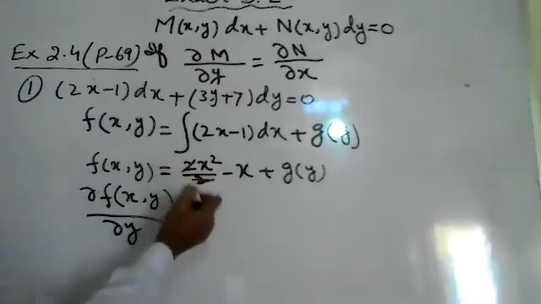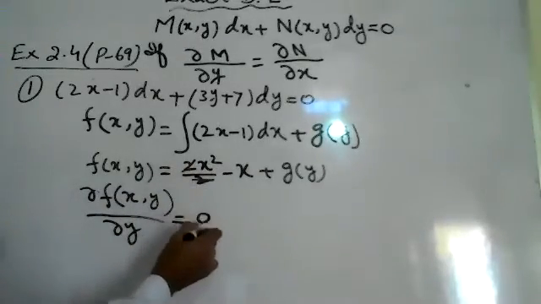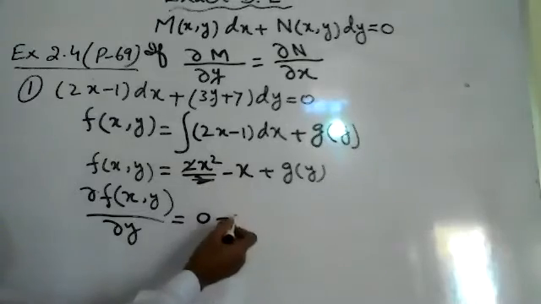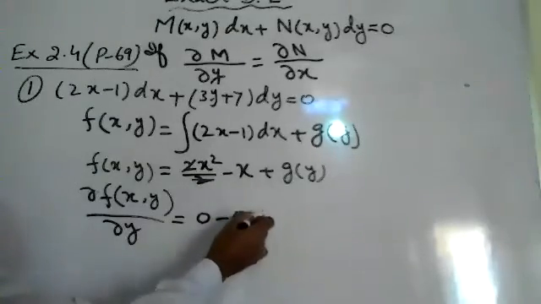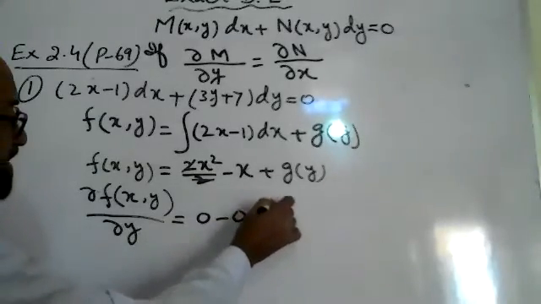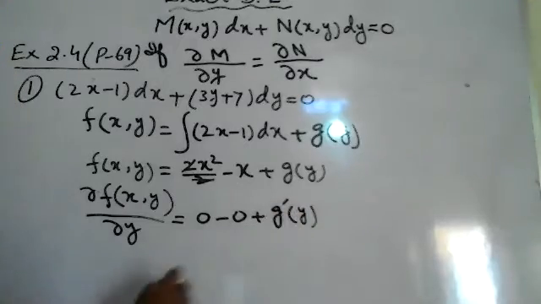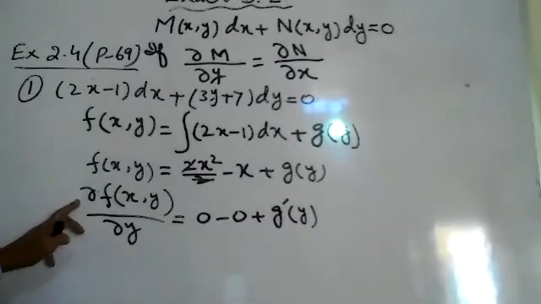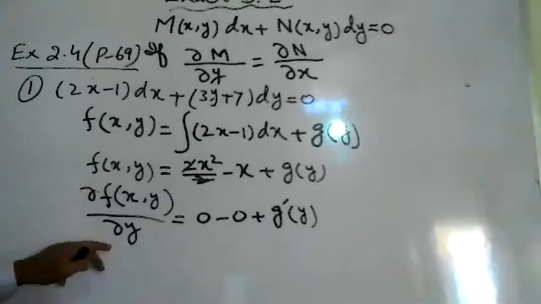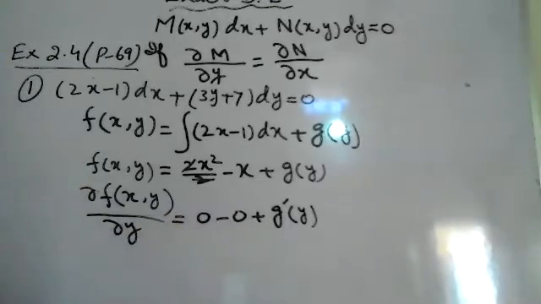The derivative of x square minus x will be 0, there is no y, and the derivative of g of y will be g dash y. So the partial derivative of f with respect to y is only g dash y.